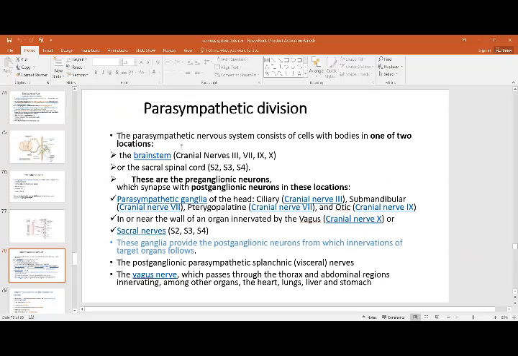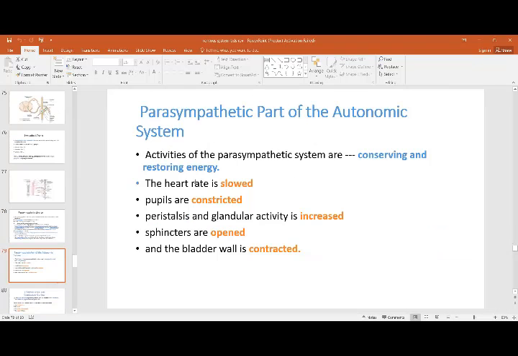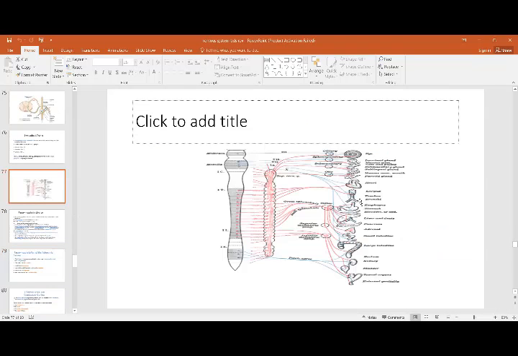Then is the parasympathetic division. Parasympathetic outflow comes from cranial nerves 3, 7, 9, 10, and the sacral spinal nerves. The fibers go on to the ganglia. These ganglia are present in or near the organs they are going to supply. They do not pass into the sympathetic trunk. They pass to their own ganglia, the parasympathetic ganglia.